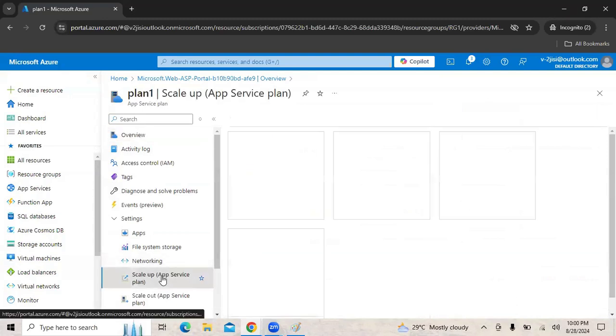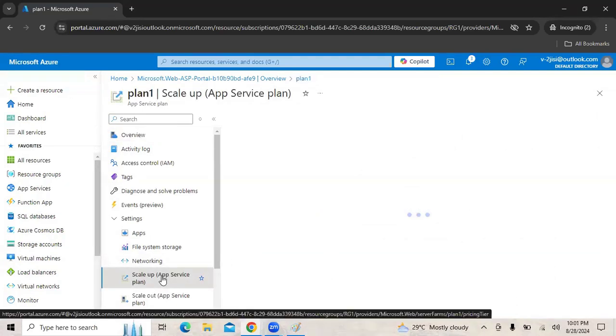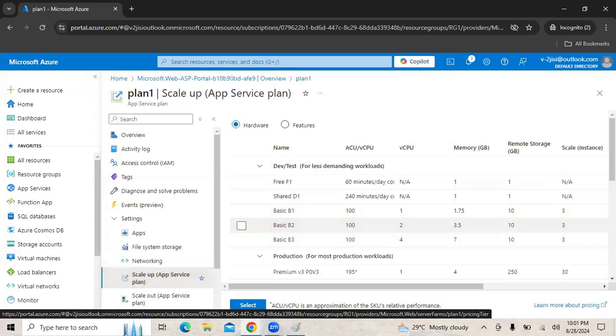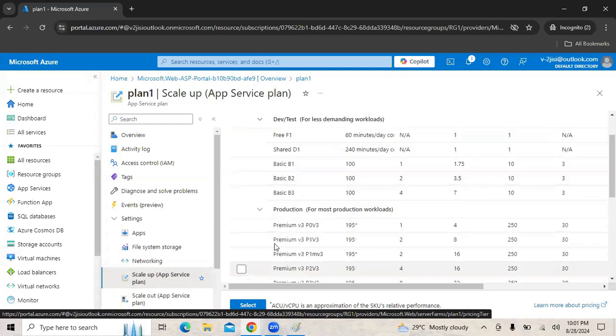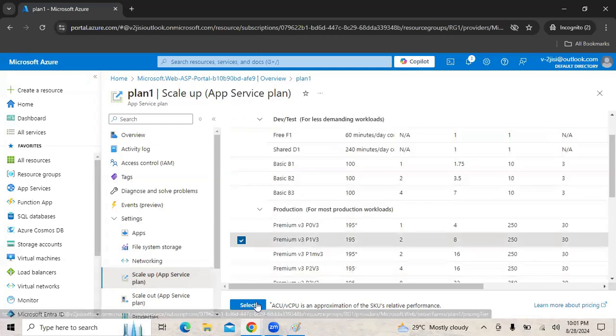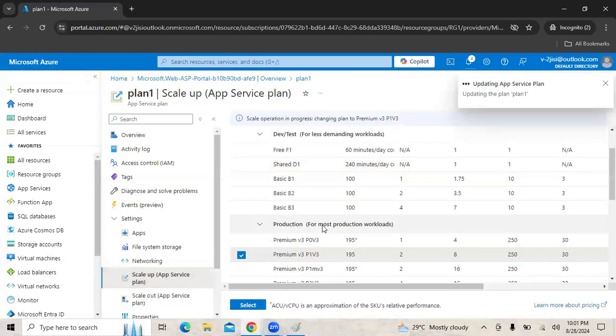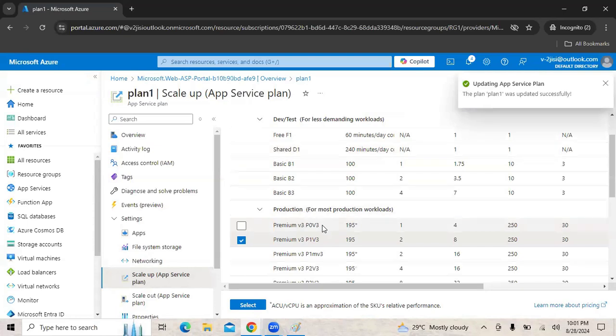Second option is, even if we want to jump across a tier, we can jump across a tier. So let's say I want to jump from standard to premium. So I can go from standard to premium as well. Let's say now I'm going to this premium version 3, right? So I can say select. So what we are doing? We are doing an upgrade. We are going from standard to premium. Similarly, if we want to do a downgrade, we can do a downgrade as well.